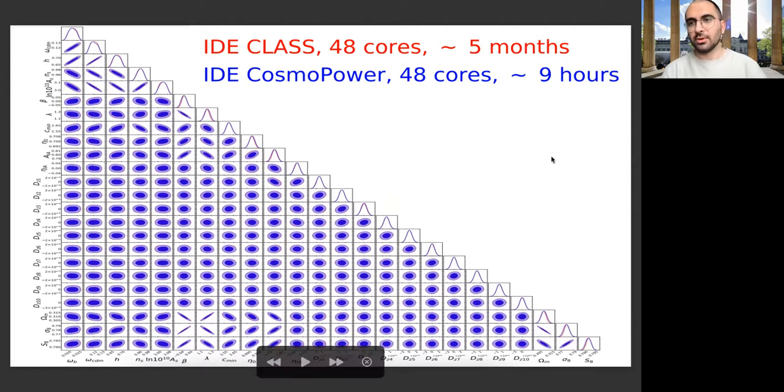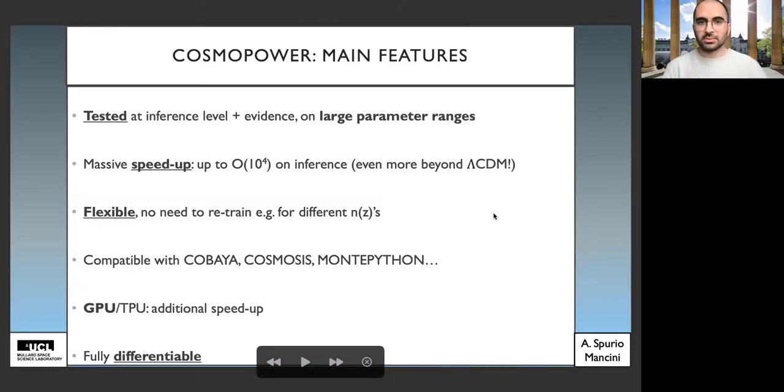So I think this really motivates nicely the use of these accelerated inference pipelines, because, let's be honest, we're not going to run this analysis only once, right? We want to be able to run this multiple times, test different systematics modeling, etc. Okay, so I hope I've convinced you that CosmoPower is a well-tested tool that provides orders of magnitude speed up. And it's a very flexible tool as well, because this is given by the choice of emulating key quantities, such as the matter power spectrum.